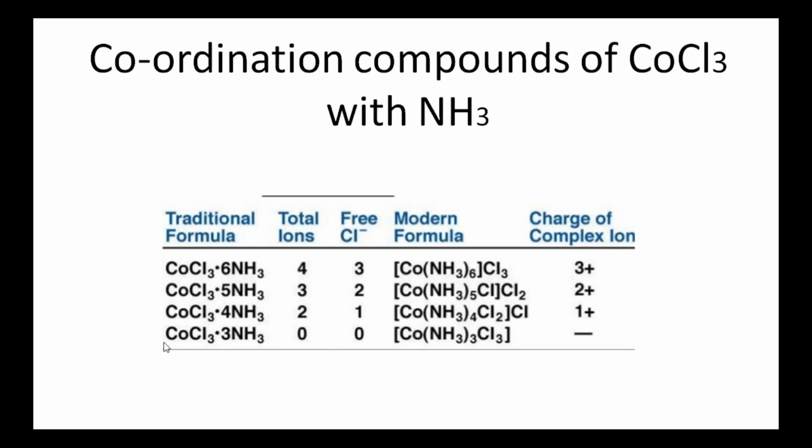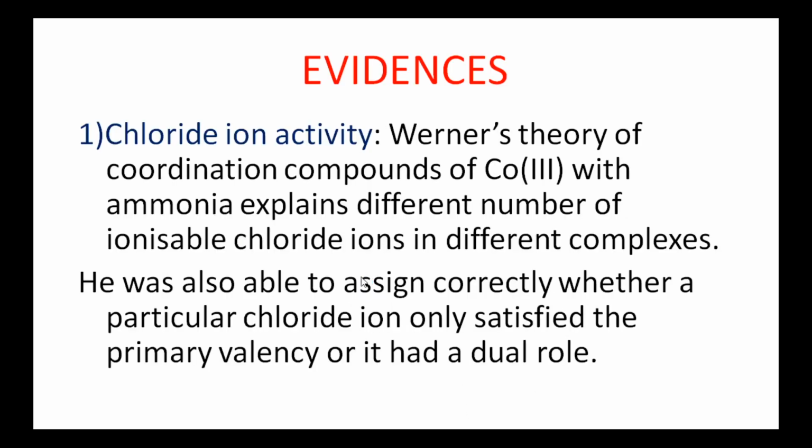Next, last example, CoCl3·3NH3. Here the total number of ions is 0 since it is non-ionizable. No chloride ion ionizes since all of them go inside the coordination sphere. There are no chloride ions in the ionization sphere, so there is no charge on the complex. That complex is neutral. Next, evidences for Werner's theory.